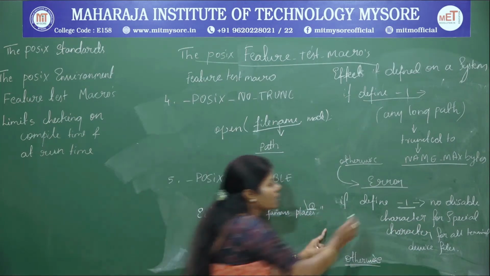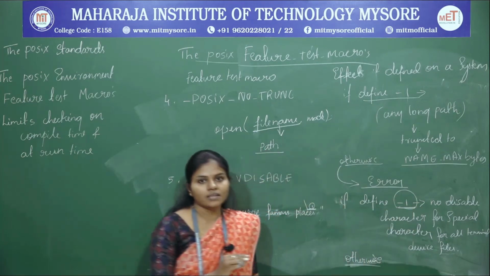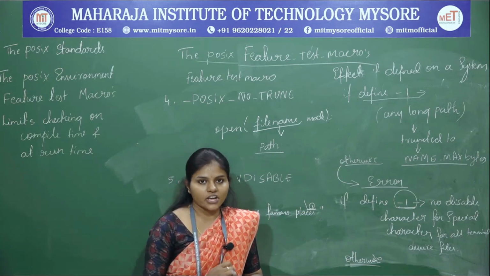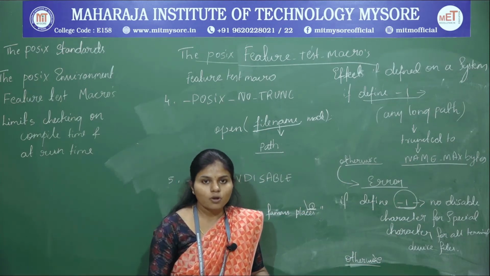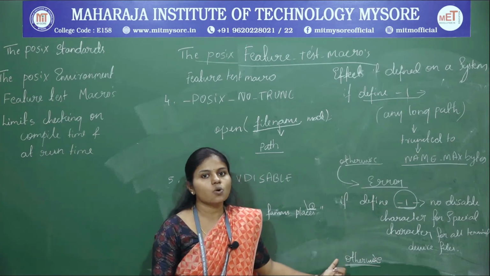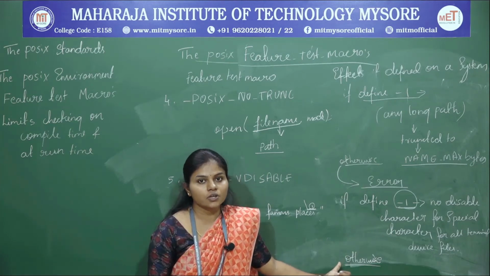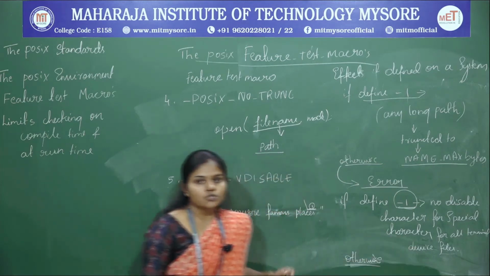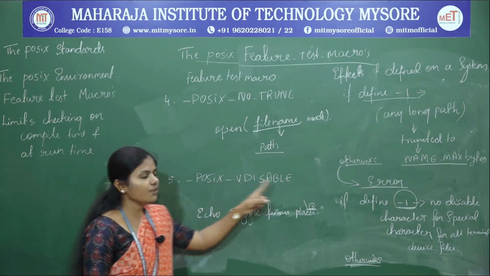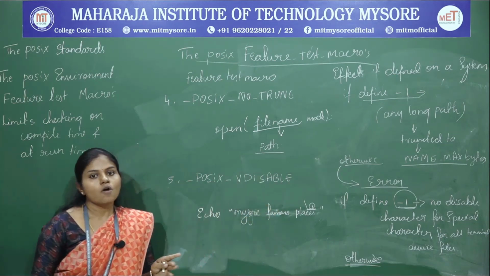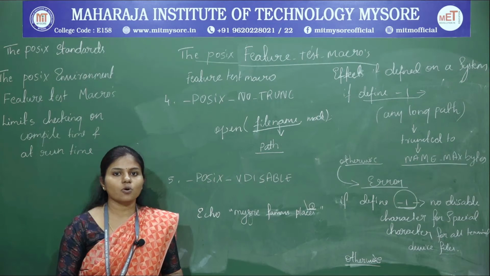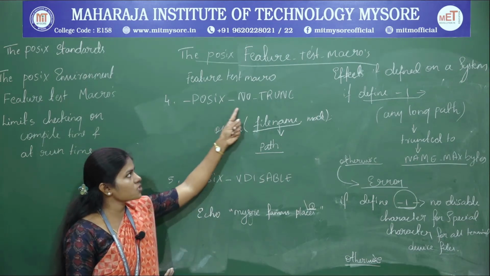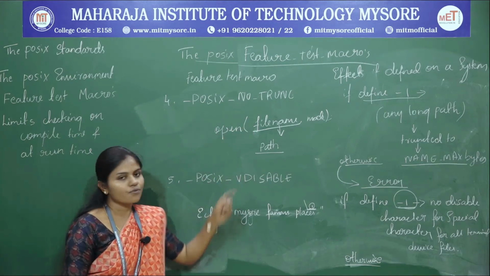So when the value is -1, that indicates that no disable character is available. Otherwise, if the value is not -1, you can change the meaning of the special character in the device file. That is what POSIX_VDISABLE is. So these are the 5 test macros supported by POSIX.1. The last two are _POSIX_NO_TRUNC and _POSIX_VDISABLE.